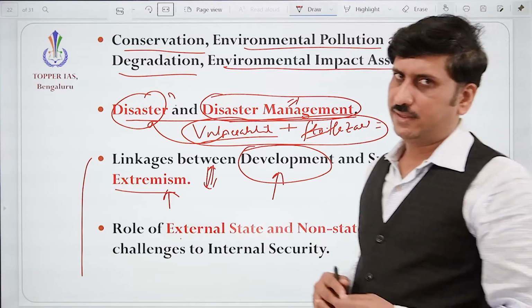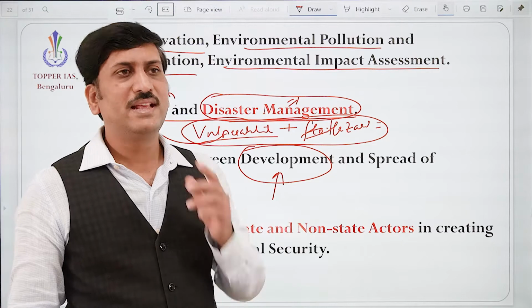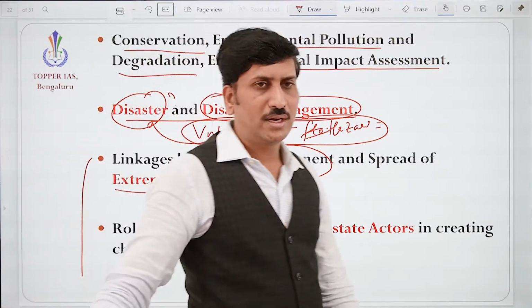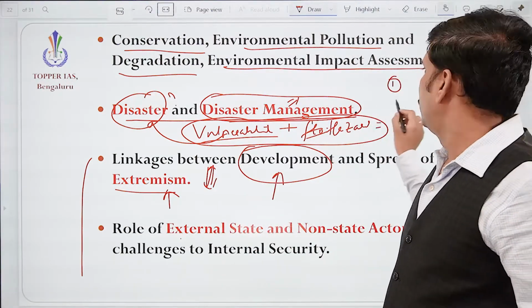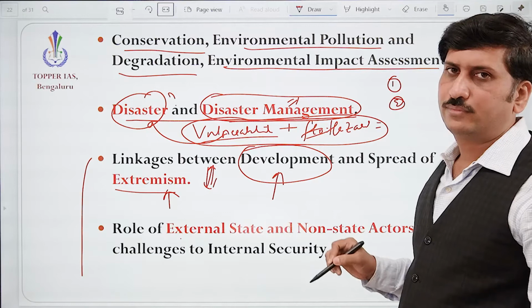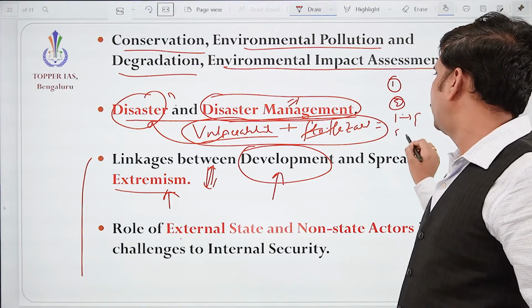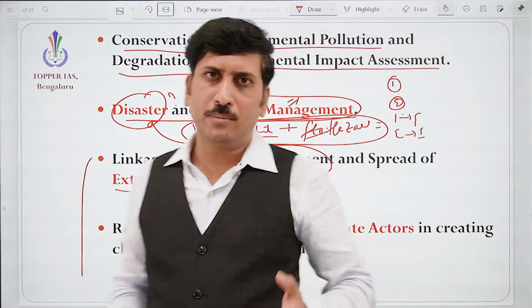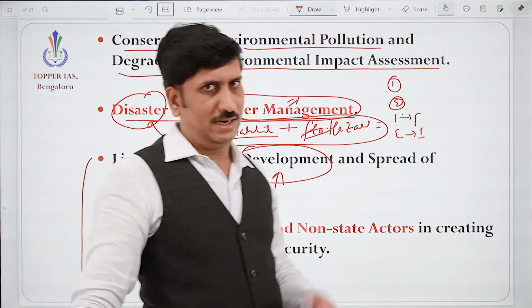Next, Chanakya, or Kautilya, says in his economics that there are four types of threats: internal threat, external threat, internally aided external threat, and externally aided internal threat. Inside people can create problems like Naxalism. Outside people can attack us like terrorism.